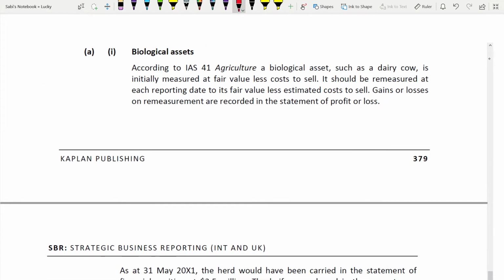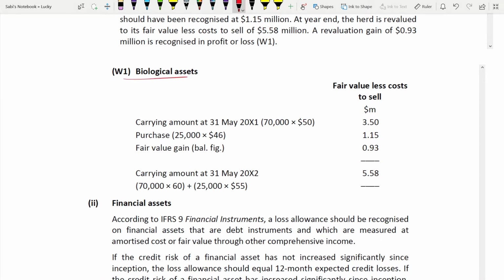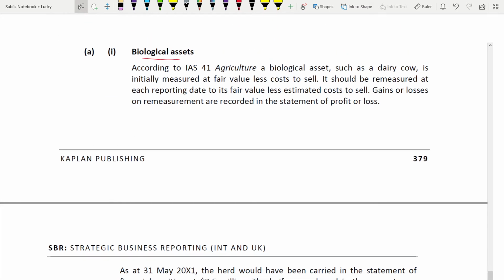So what is a biological asset? What type of asset are the cows? Biological asset. And if you see, there are workings also attached to that. So for both calculation and your writing part, you're going to get 6 marks. Which standard? IAS 41. So according to this, a biological asset, which is in this case a dairy cow, how do you initially measure it? Fair value less cost to sell. Initially you measure it at this.